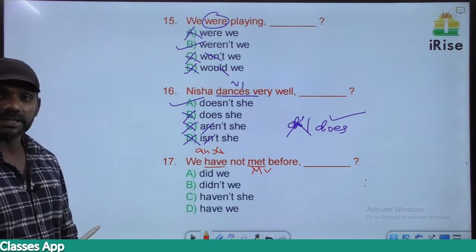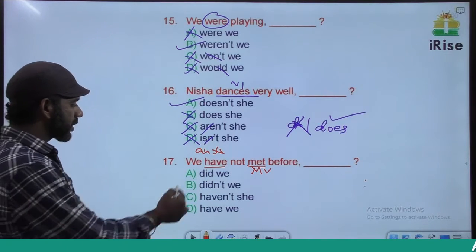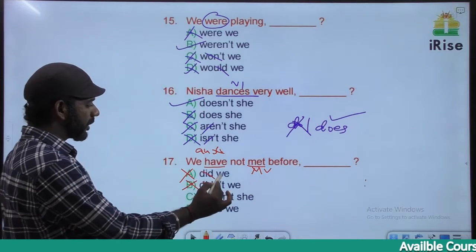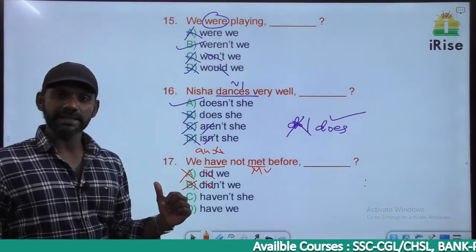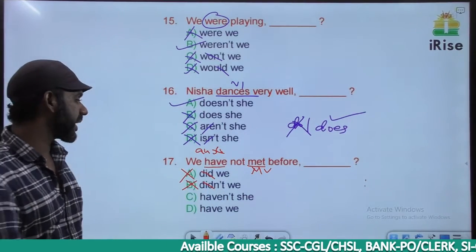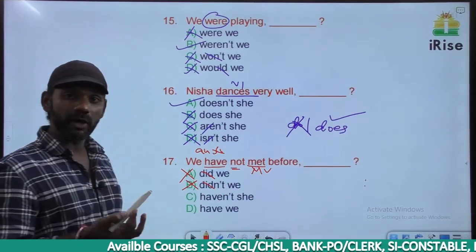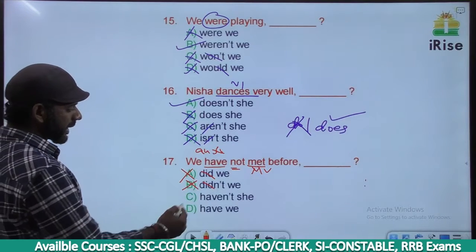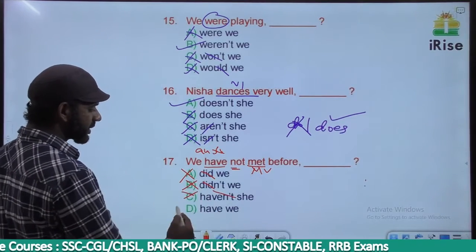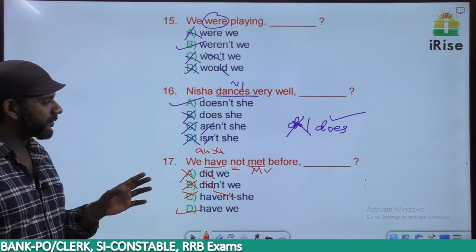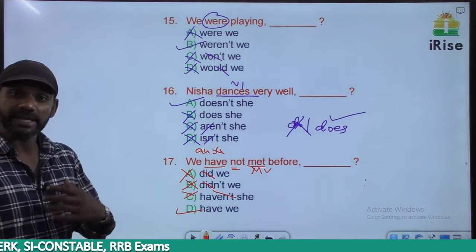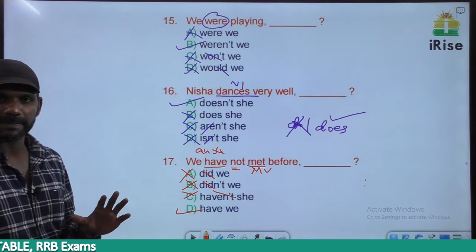So we have to frame the tag using have. Based on that, A and B are gone. A and B say did, gone. Do we have an N word in the sentence? Yes. Not is an N word. So in the tag there should not be an N word. Based on that, option C is gone. Haven't is eliminated. It must be option D, have we. We have not met before, have we. That means have we met before. That's the meaning.